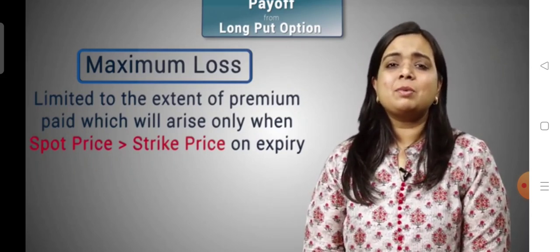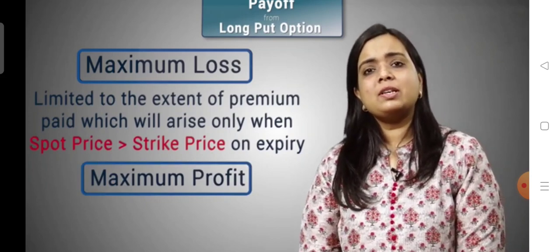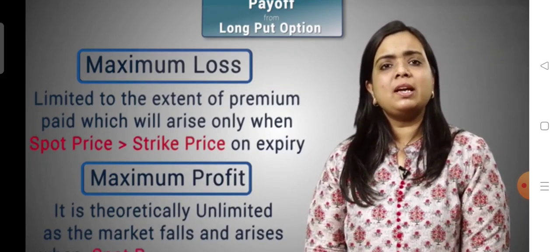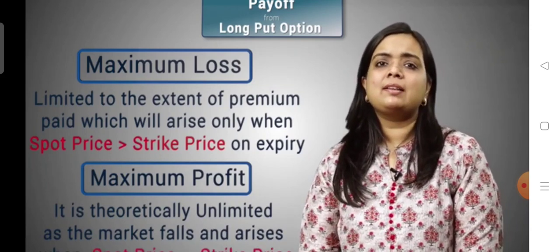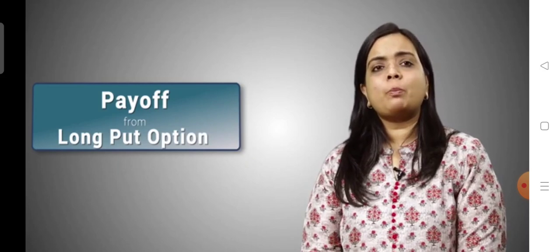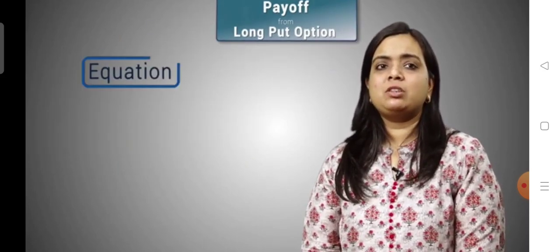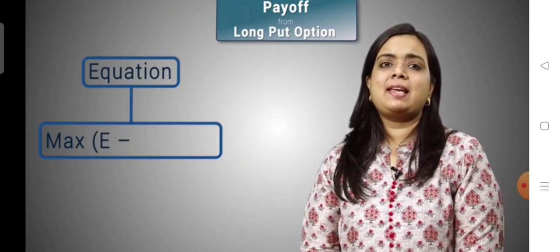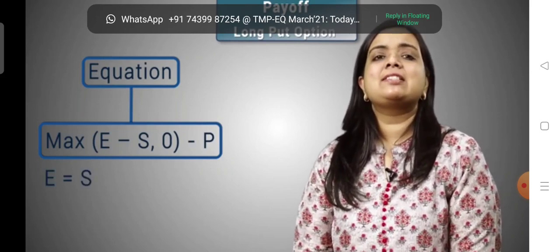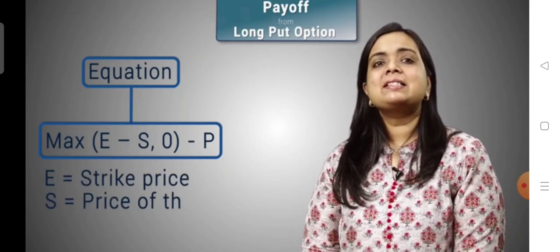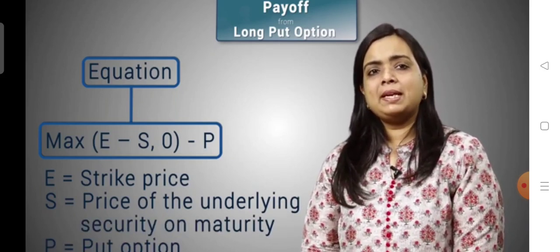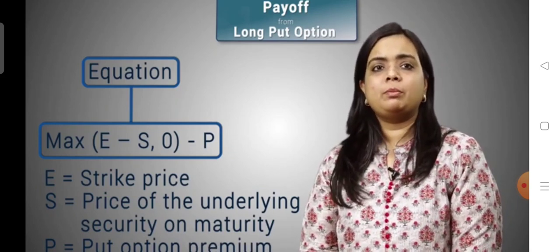And what can be the maximum profit? It is theoretically unlimited as the market falls, and it arises only when the spot price is lower than the strike price. The payoff from a long position in a put option can be given by the equation maximum of E minus S, 0 minus P, where E is the strike price, S is the price of the underlying security on maturity, and P is equal to the put option premium.